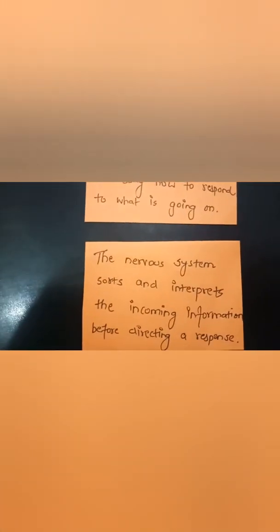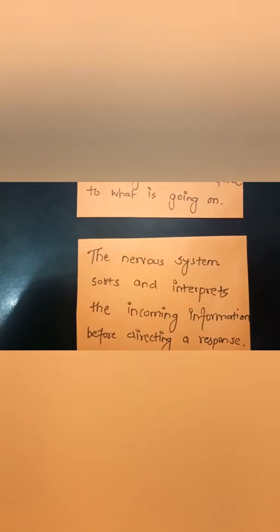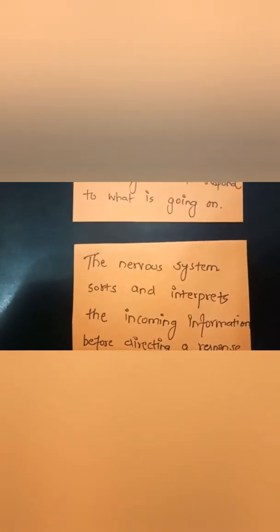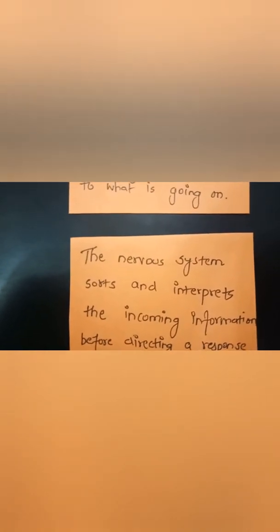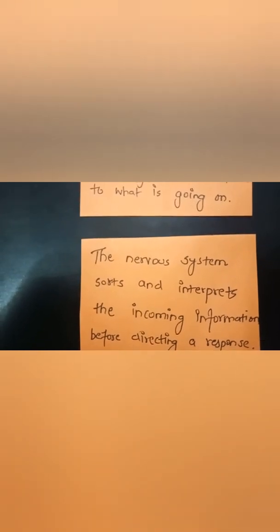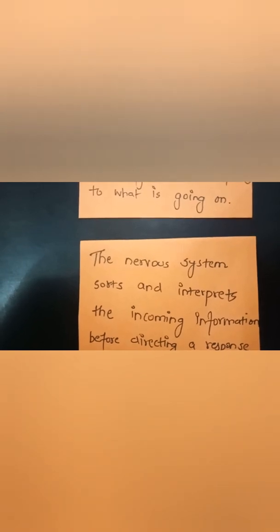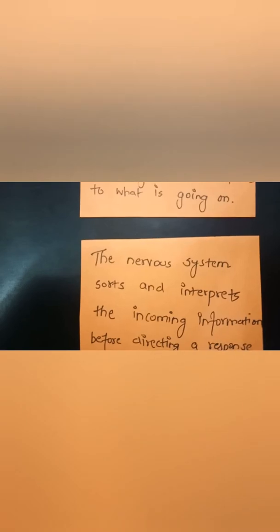And the last one, the nervous system sorts and interprets the incoming information before directing a response. This is very important. After all the steps, this is the last one, because your nervous system is a very important part of your body. It immediately sorts and interprets the information: what's going on and what should be done for the following problems.